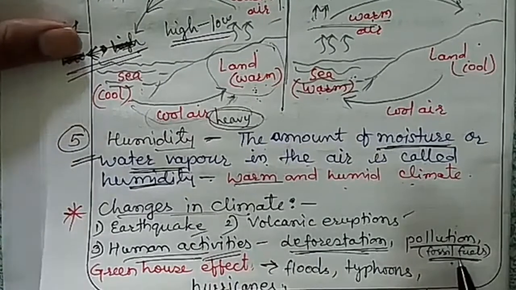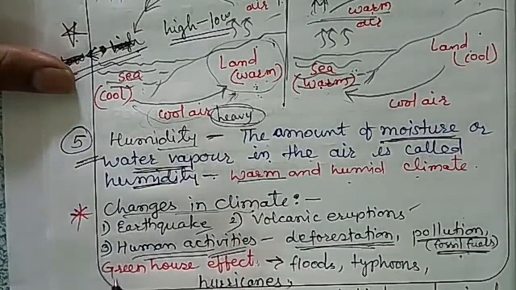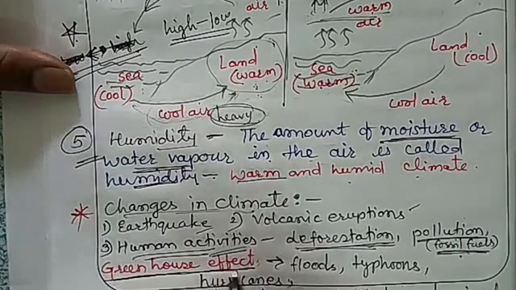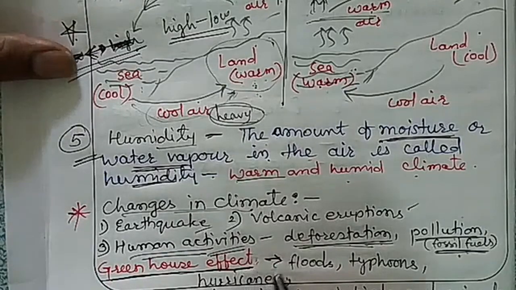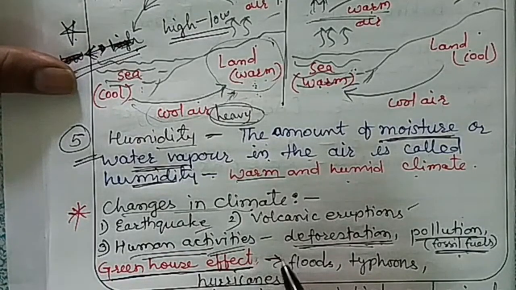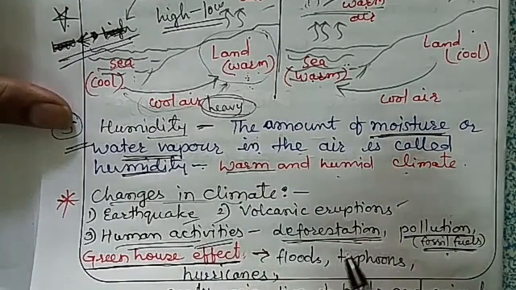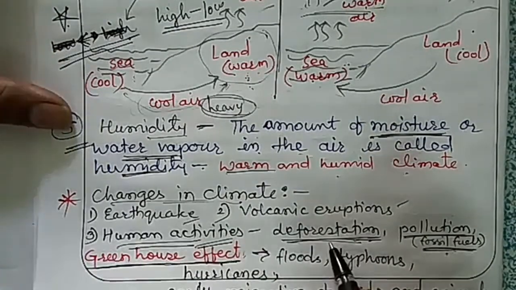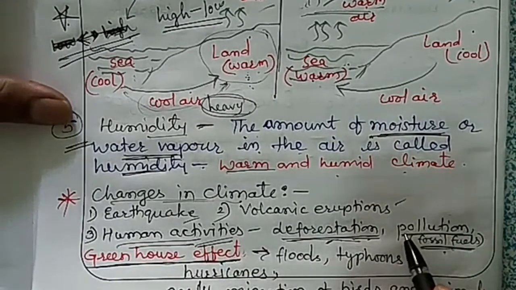Then one new word is here, that is greenhouse effect. We know that day by day the global temperatures are rising, which means the temperature on the earth is increasing because of deforestation and pollution. What happens?